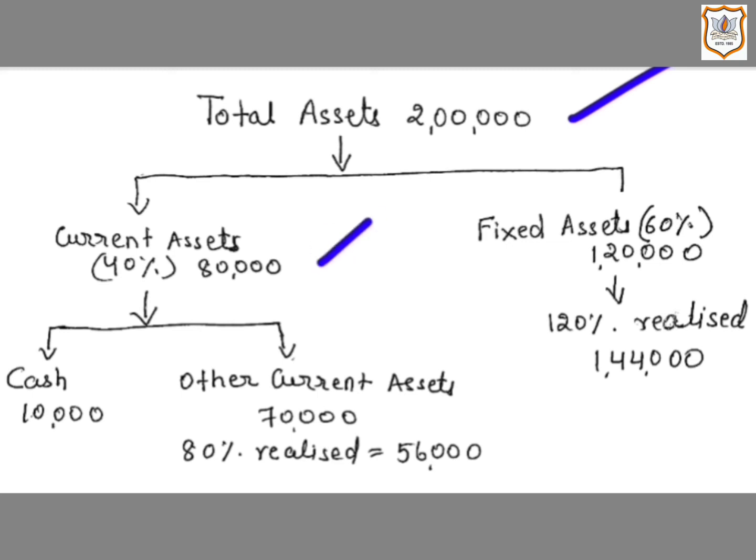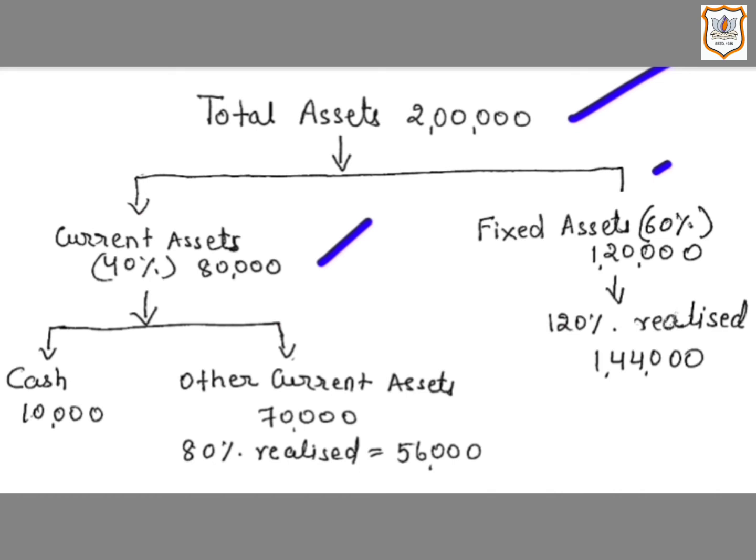And we know that total assets includes current assets and fixed assets. That means remaining 60% is fixed assets. So 60% of 2 lakh is 1,20,000. So amount of fixed assets would be 1,20,000.